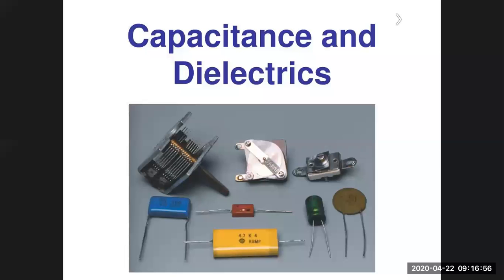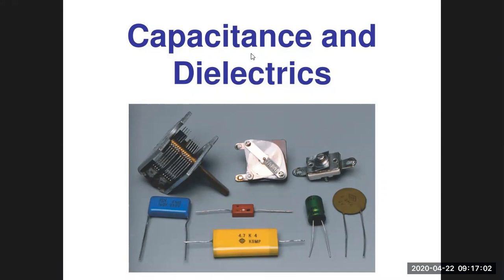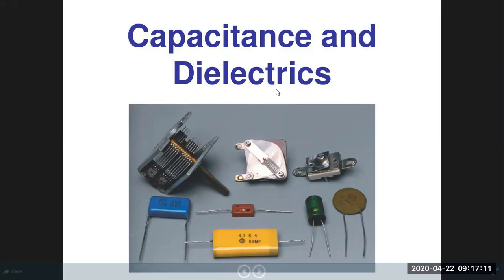Capacitance and dielectrics. This is the new topic: capacitors, capacitance, and dielectrics. Dielectrics is the inside topic, but the main topic is capacitors. So far, we have gone through the electric potential, electric field, and Coulomb's law, and all these things will be used here in capacitors. A capacitor is an electrical device just like a battery or cell, and capacitance is its property that decides how much charge it can store in it.